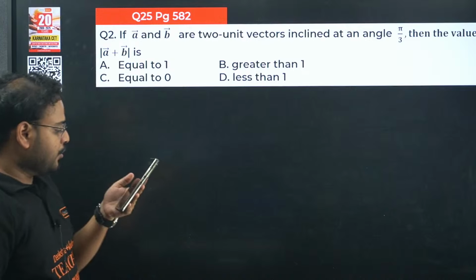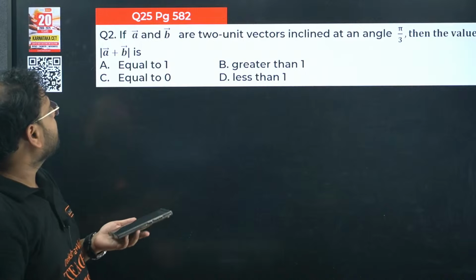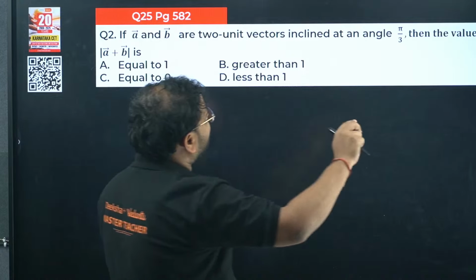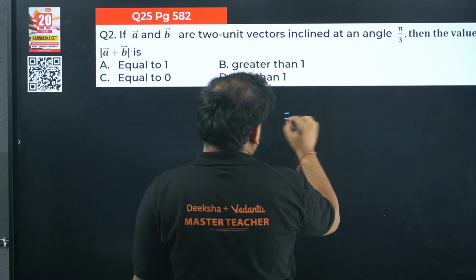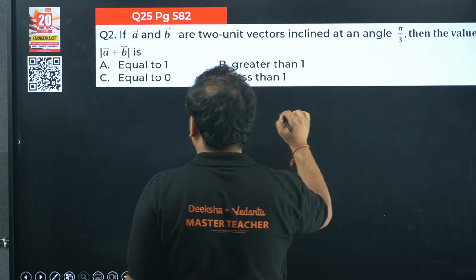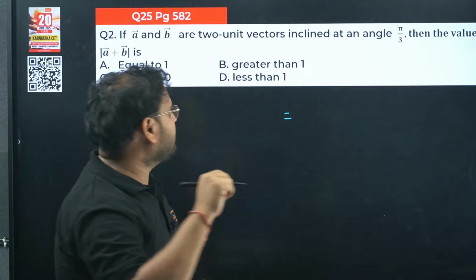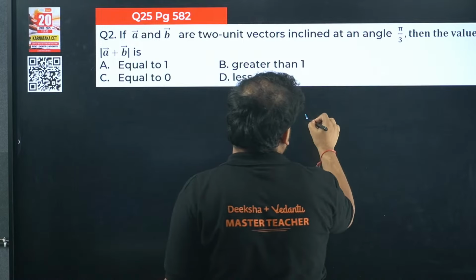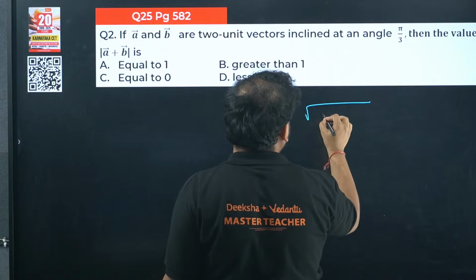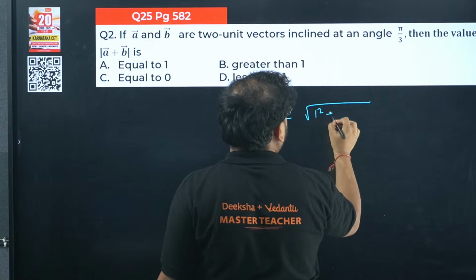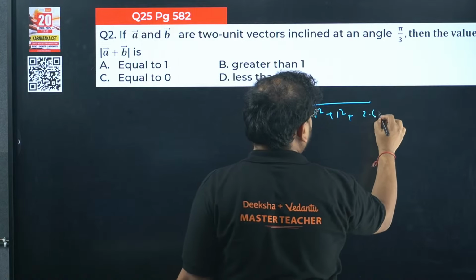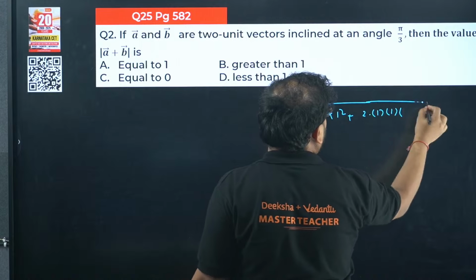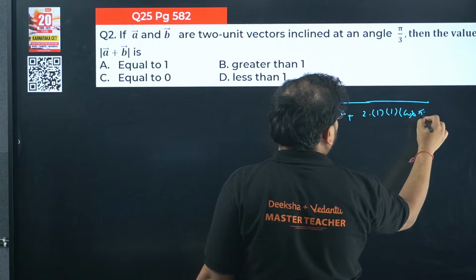Okay, sir. So this question number 2: a and b are two unit vectors inclined at an angle of pi by 3. Value of a plus b. This will be what? If you check here, it will become root of a square, right? So 1 square plus 1 square. Pi by 3 means you'll have 2 into 1 into 1 and cos of pi by 3, right?